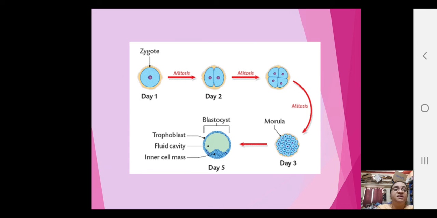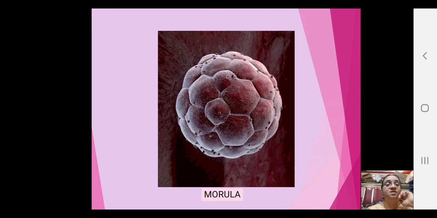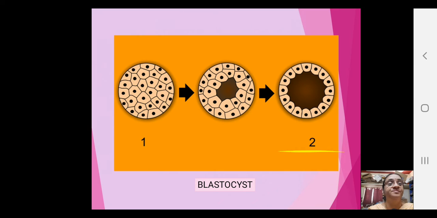That means they can divide and give rise to different organ systems of the body. Now, you see morula, interestingly the name morula is given to this particular stage because it appears like the fruit of mulberry, under the microscope. Okay, now you see blastocyst, the formation of a blastocyst, how it is formed.